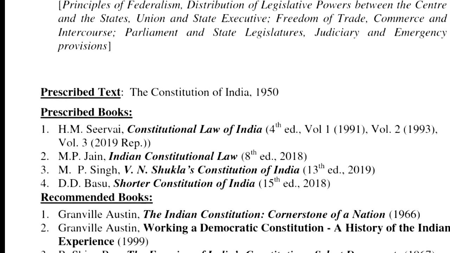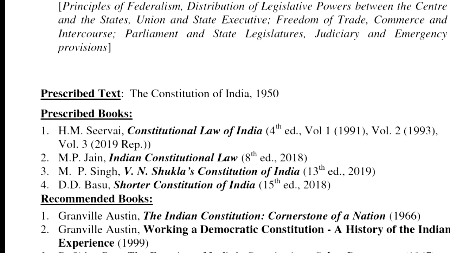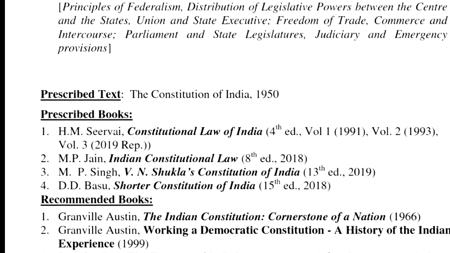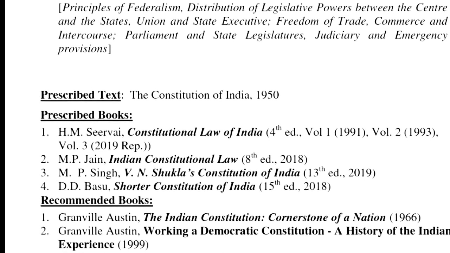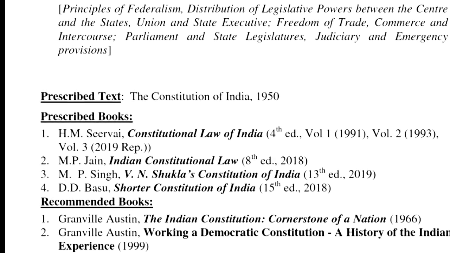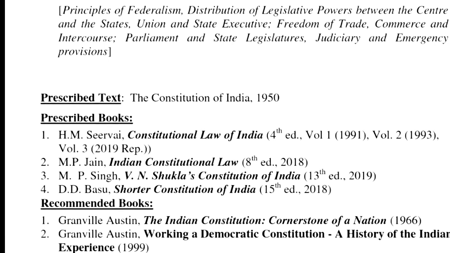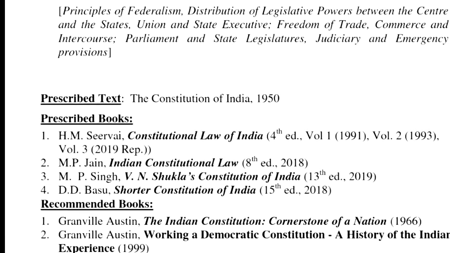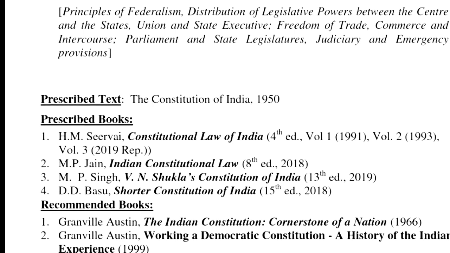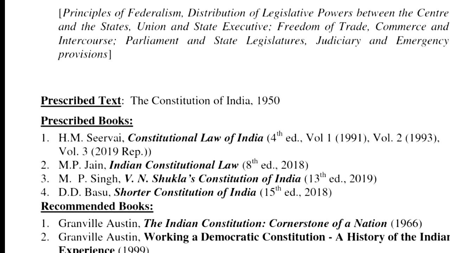Rather, what I said is that Part 3 does not automatically, in totality, become a part of basic structure, but obviously there are certain rights under Part 3 which can be considered to be a part of basic structure. And right to property is not one of those rights, but there can be other rights which are a part of basic structure. So that position was clarified by Justice Khanna.